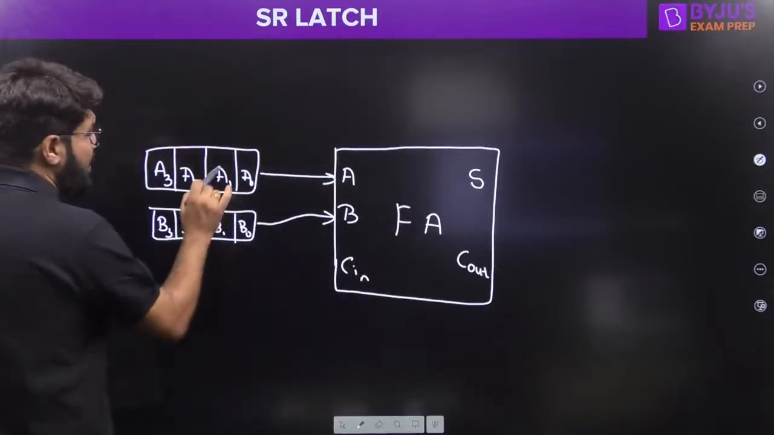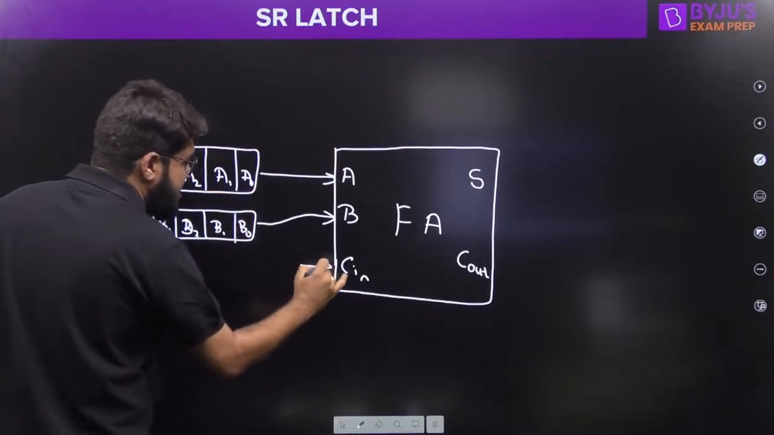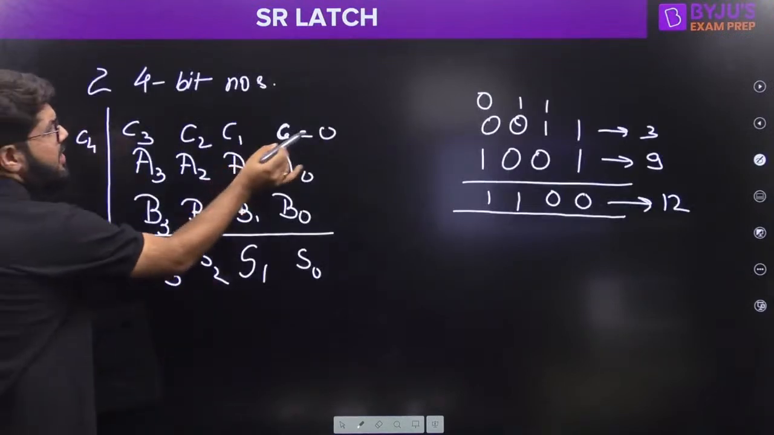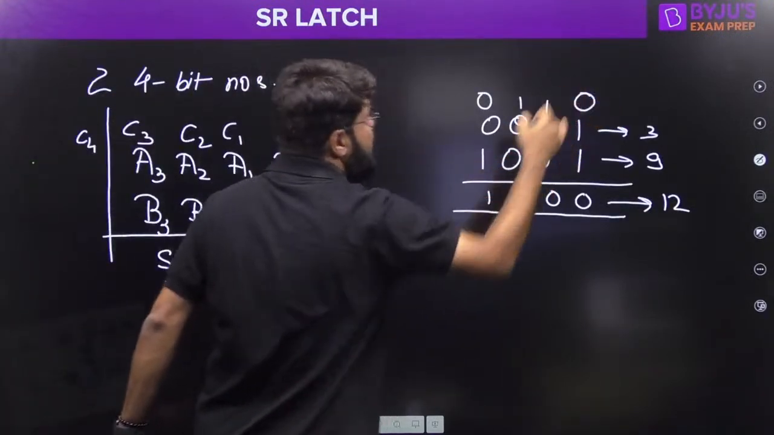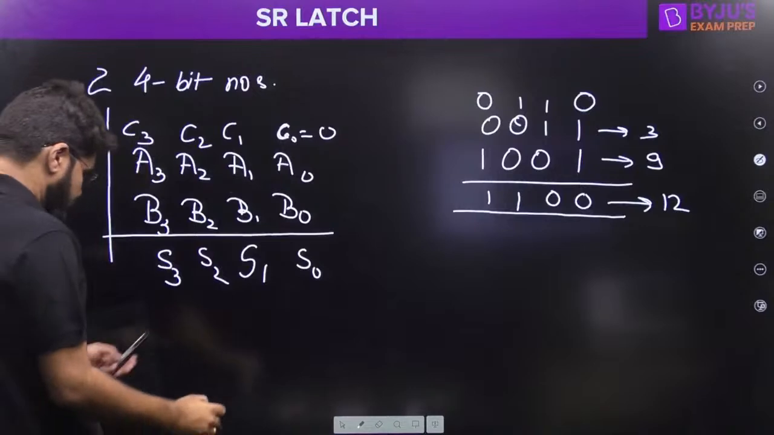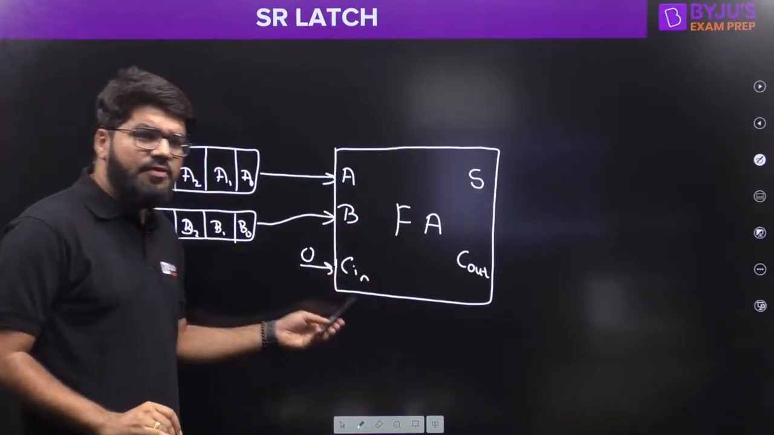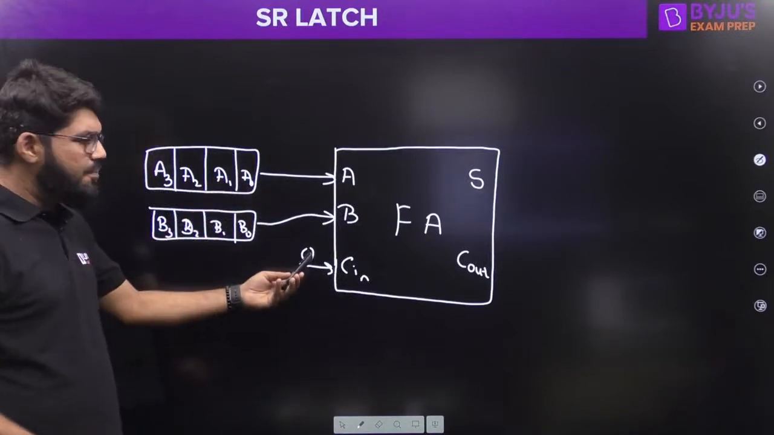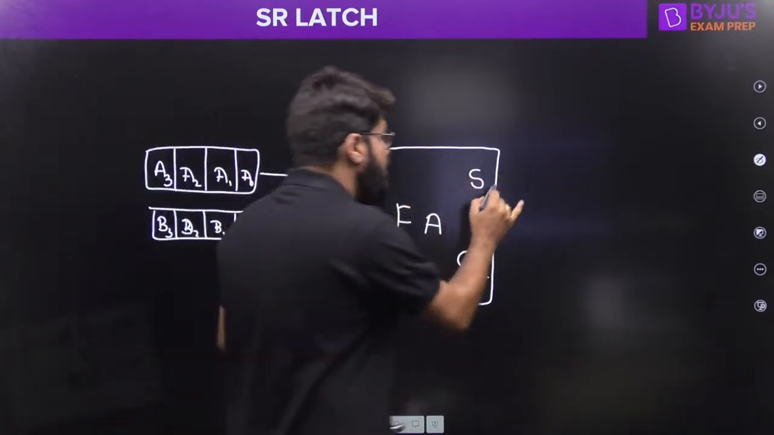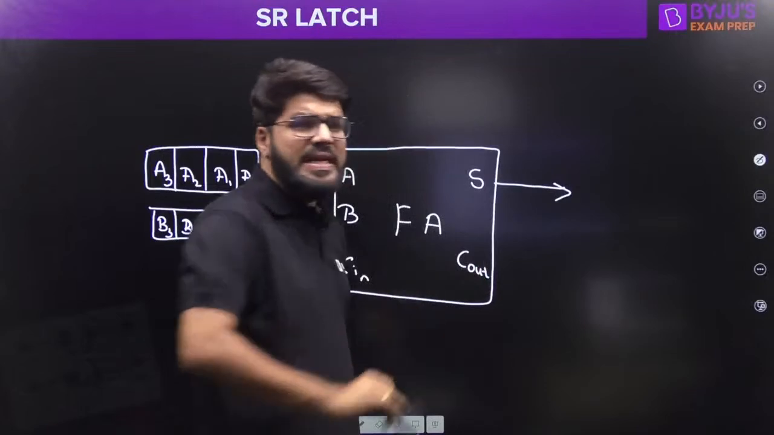First of all, what I need to do, A0 and B0, and initially what was the carry? Initially there is no carry. So the initial carry is 0. Now this full adder will first of all compute A0, B0 and plus 0. It will produce a sum and it will produce a carry.